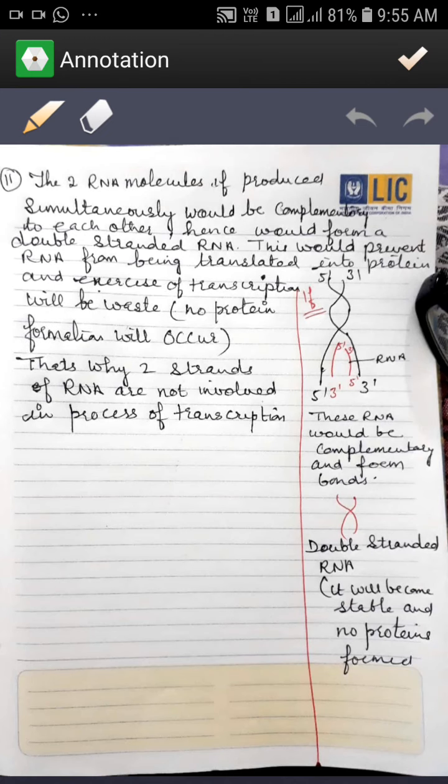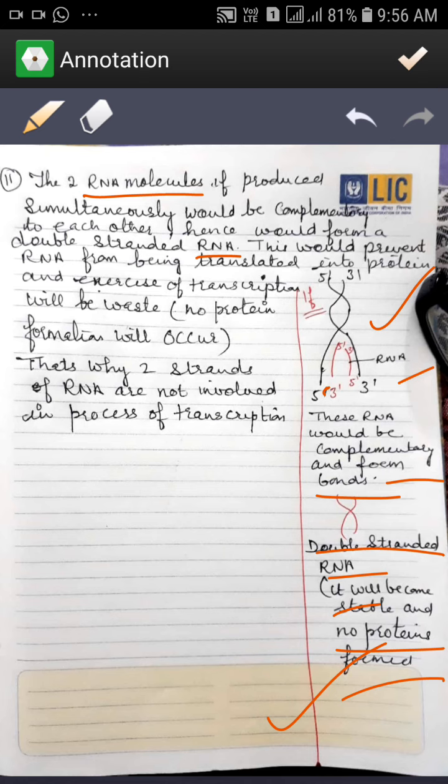Now the second reason why the two strands of DNA do not act as template is that two RNA molecules, if produced simultaneously, would be complementary to each other, hence would form a double stranded RNA. Now suppose this is a DNA and the two strands are forming the RNAs. That from the template, if two RNAs are formed, these RNAs would be complementary and they will form bonds with each other. As a result, double stranded RNA will be formed. It will become stable and no proteins will be formed.